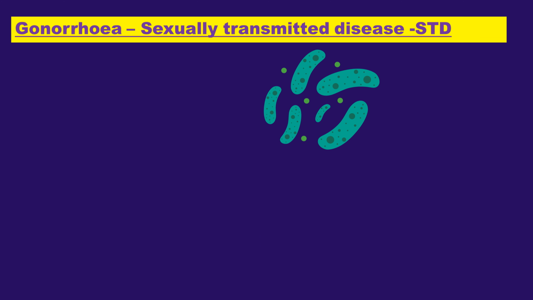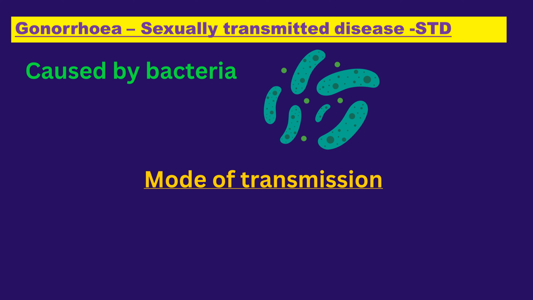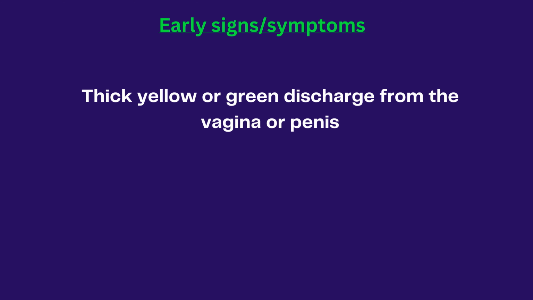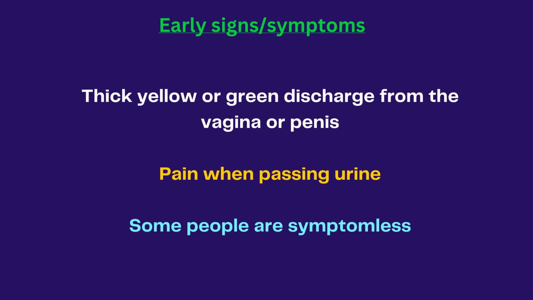So let us zoom in now to gonorrhea. Gonorrhea is a sexually transmitted disease and it is caused by bacteria. How is it transmitted now from one person to another? It is through unprotected sexual contact with an infected person. Early signs and symptoms of gonorrhea: thick yellow or green discharge from the vagina or penis, pain when passing urine, and then there are some people who are symptomless.